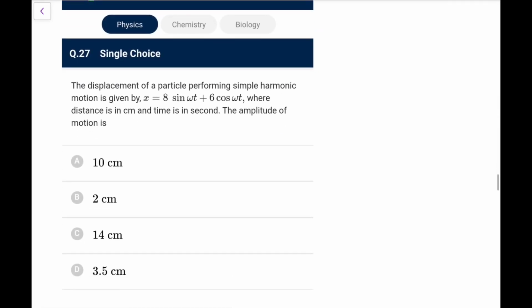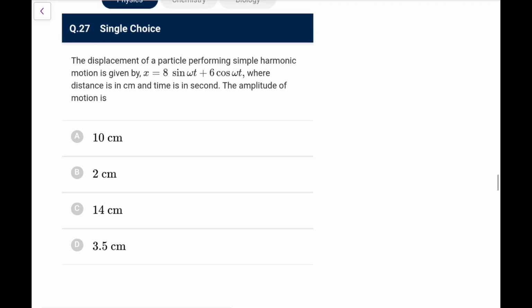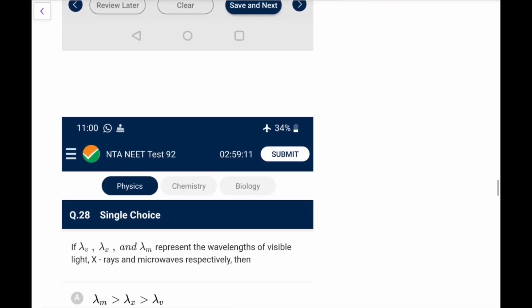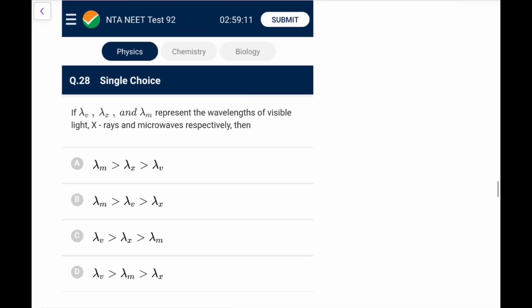Next one. The displacement of a particle in SHM is a sin theta plus b cos theta, where distance is in centimeter and time is in seconds. The amplitude of motion is, whenever you get this, you directly know the amplitude would be under root a square plus b square, that is 8 square plus 6 square, that would be 10 centimeter. This is a very generalized question that you have done, so I'm not going into the detail of it. You must be knowing this, and if you are not knowing this, that means you are not at all prepared for SHM.